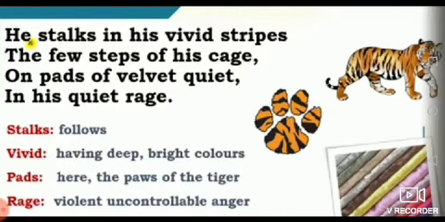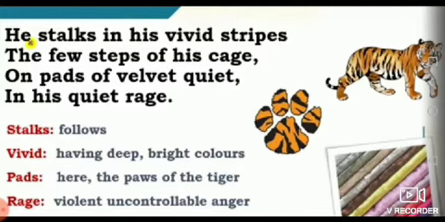Now, let's recite the poem. He stalks in his vivid stripes the few steps of his cage, on pads of velvet quiet, in his quiet rage.